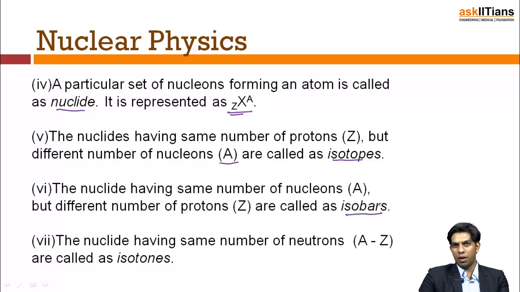Again, a few of the terminology which you need to get through. Then the nuclides having the same number of neutrons are called isotones. So if I have the same number of protons, I am called isotopes. If I have the same atomic mass, I am called isobars. And if I have the same number of neutrons, I am called isotones. So just walking you through these obvious things.